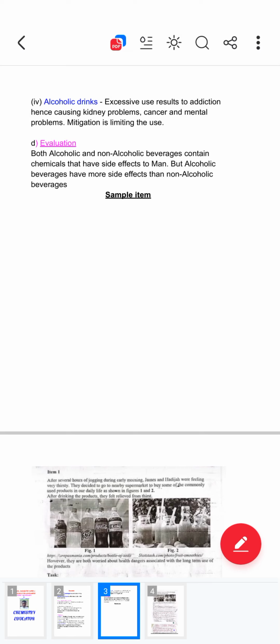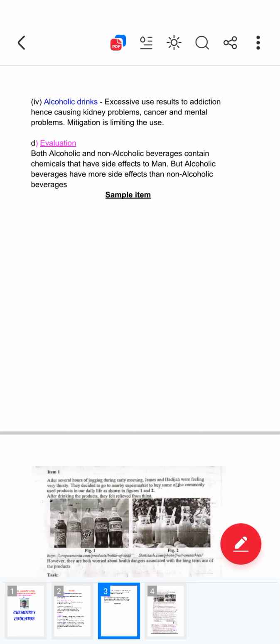Then you give evaluation. Remember, in evaluation you give similarity and difference. This is simple. You can say both alcoholic and non-alcoholic beverages contain chemicals that have side effects to man.